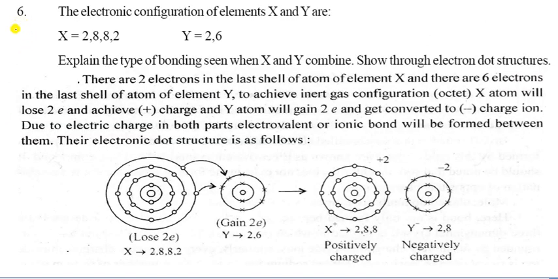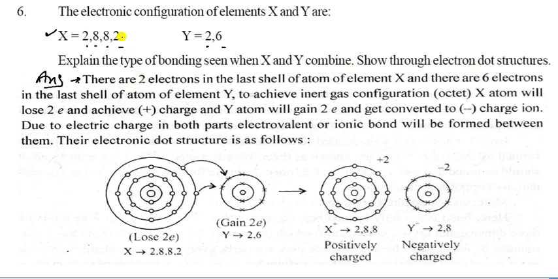That is the 6th question. The electronic configuration of X and Y are given. X is 2, 8, 8 and 2, and Y is 2 and 6. So explain the type of bonding seen when X and Y combine, through electron dot structure. So that is the answer you have to write in your copy and complete the copy.